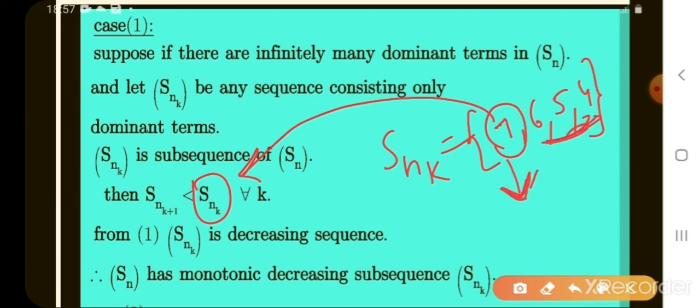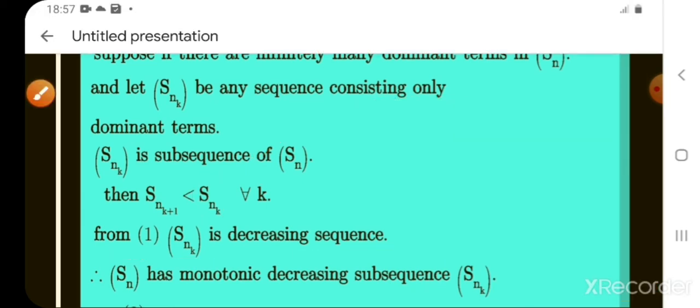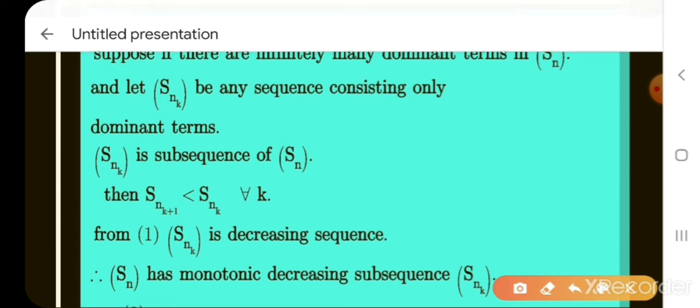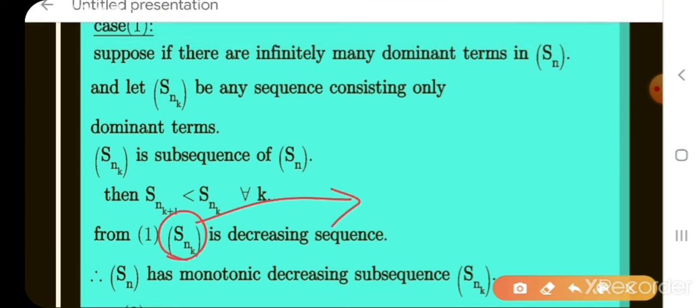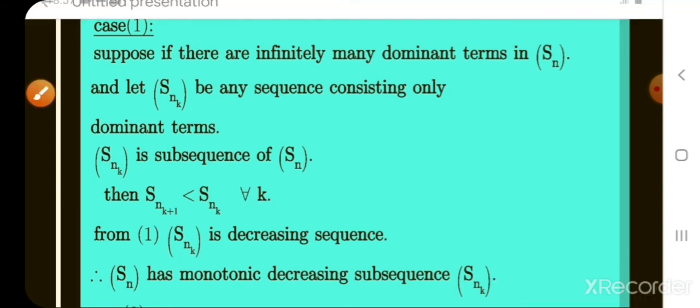So the given subsequence is a decreasing sequence. From 1, S_nk is a decreasing sequence. Decreasing or increasing, we call a monotonic sequence. Therefore S_nk is a monotonic sequence, and therefore S_n has a monotonic decreasing subsequence.